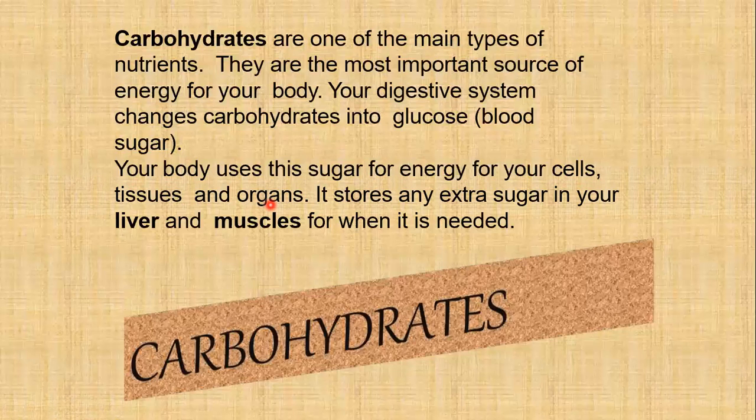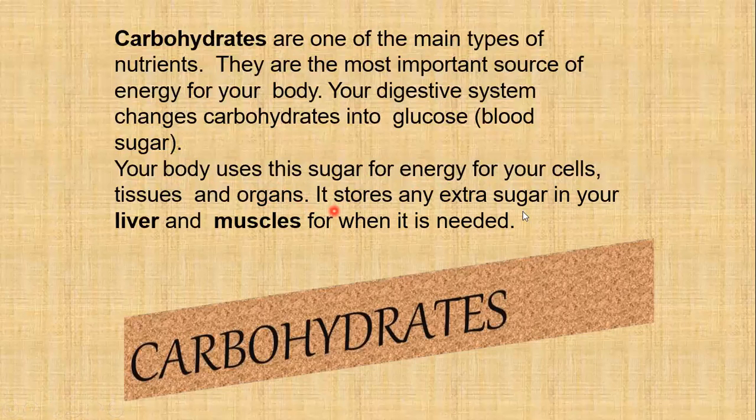A group of organs, like the different organs in our digestive tract. For example, mouth is an organ, esophagus is an organ, stomach, intestine, these are all organs. A group of organs forms the organ systems. So the digestive system is a type of organ system. There are different kinds of organ systems: digestive system, respiratory system, muscular system, skeletal system, etc. All these organ systems form the organism. So likewise, your body uses the sugar for energy for your cells, tissues, and the organs, even organ systems, etc.